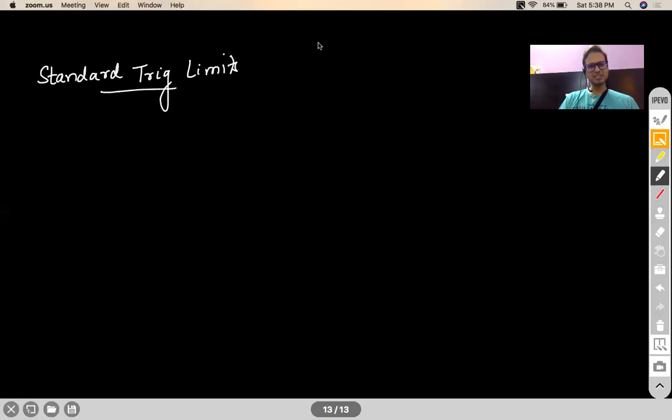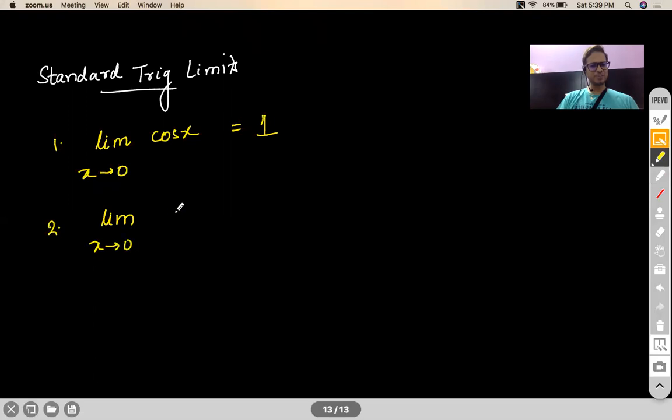So let's now talk about standard trig limits. I'll start with a few of the simpler ones. Limit of cos x as x tends to 0. Whether you use expansion or direct substitution, your answer will always be 1. The next result is very important: limit of sin x by x, x tending to 0, is 1. How do we derive it?